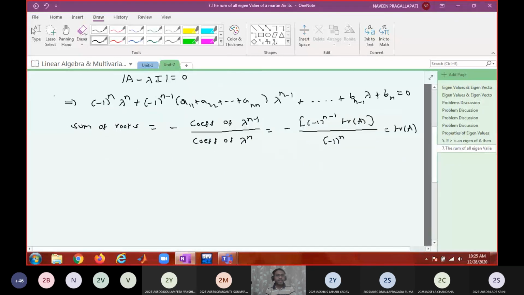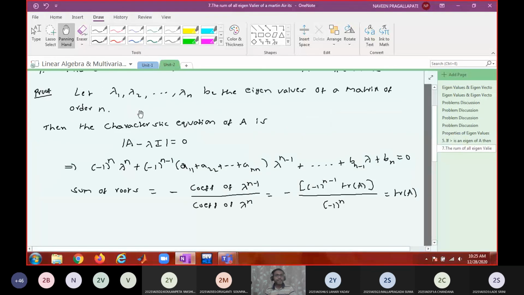But what are the roots? Roots are nothing but the eigenvalues. As simple as that, lambda 1, lambda 2 and so on, lambda n are the roots of the characteristic equation.